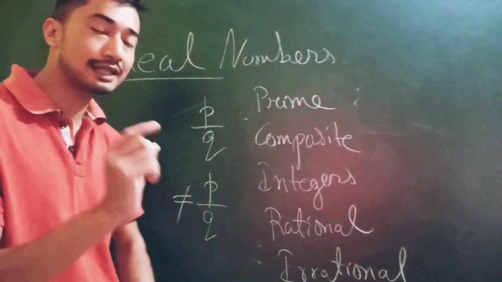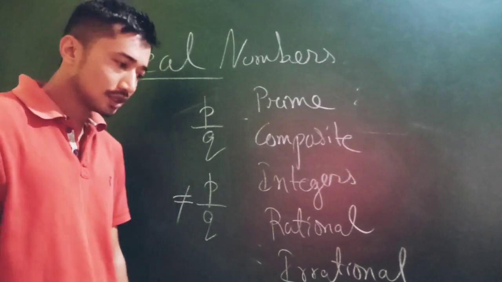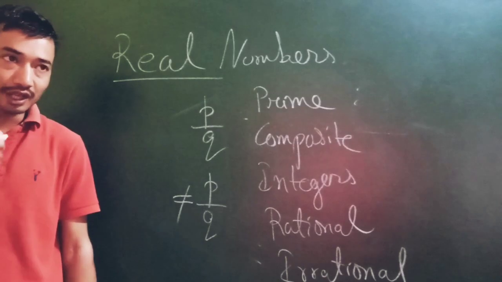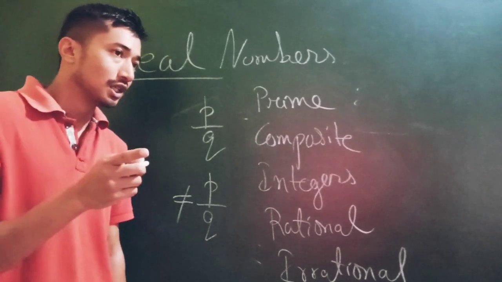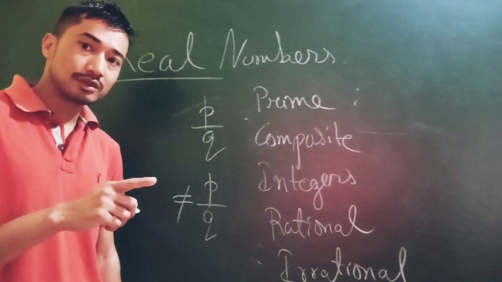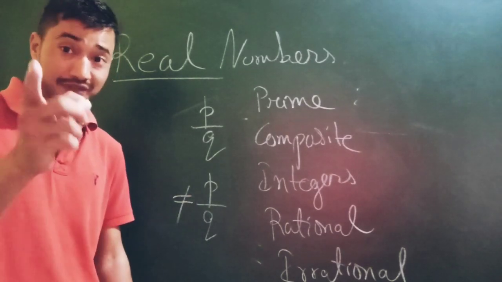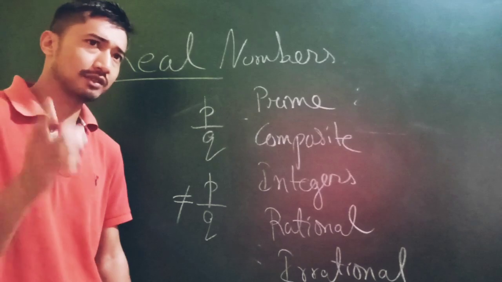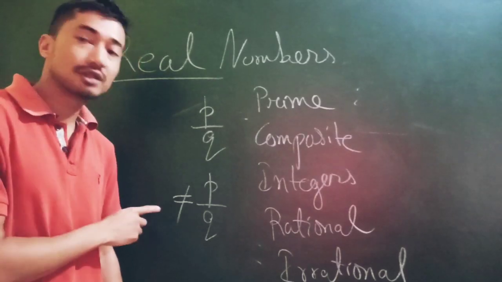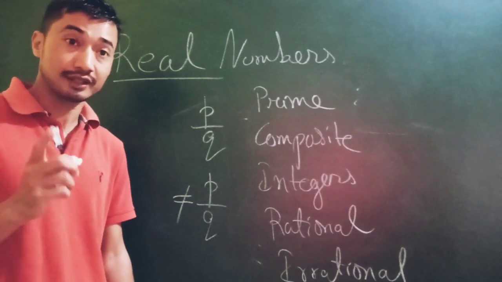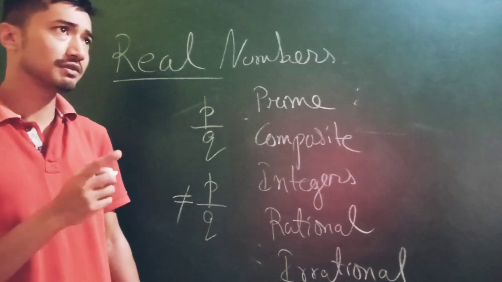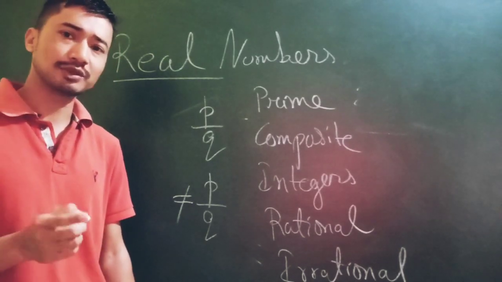So now with that comes the interesting part, that is, think. Think of some examples of some numbers which you cannot write in the form of p by q. I'm giving a very interesting challenge here. Think of some numbers which cannot be written in the form of p by q. I'm going to give you some time to think. That's how we study. So think.